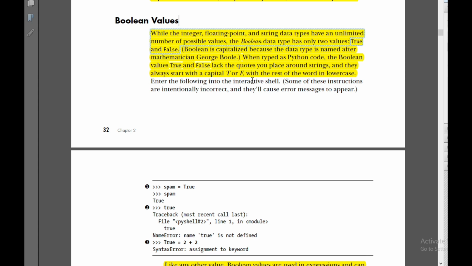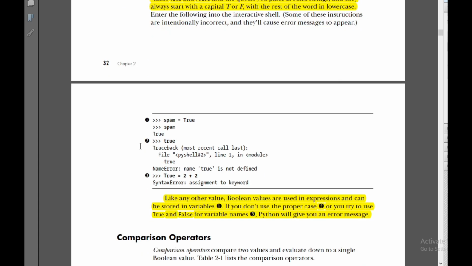And if you are making use of the Boolean True, see that the first letters T and F both are in capitals with the rest of the word in lowercase. So we'll see this example. Here the variable is spam, and the value given is the boolean value which is True. So in the variable spam, the value that is being set is True. So when you display the variable, the output will be True.